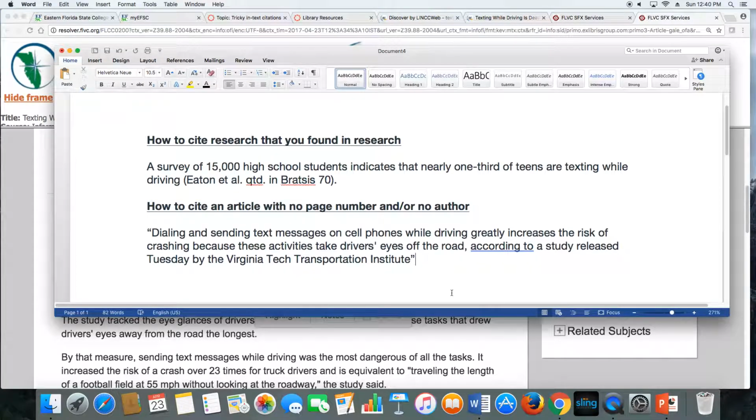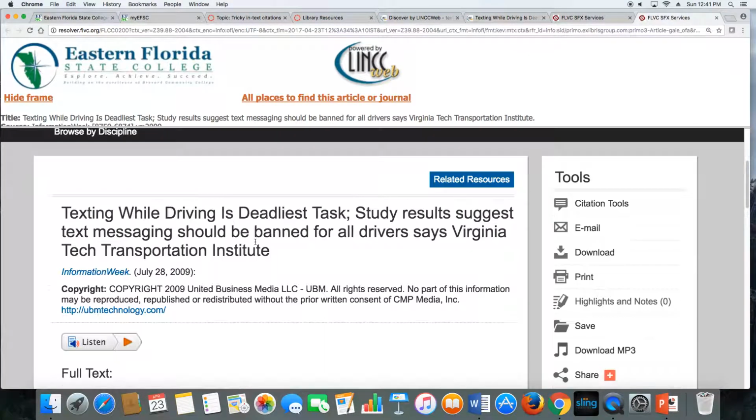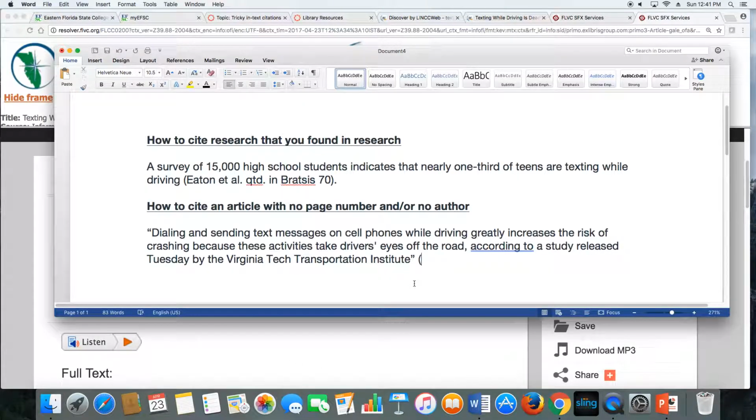We have to attach a citation. Like I said earlier, a normal MLA citation will give you last name and page number. However, there is no last name. So what do we do? The general rule is that you would use the first 3 key words of the title. So in this case, texting while driving would work for my in-text citation.